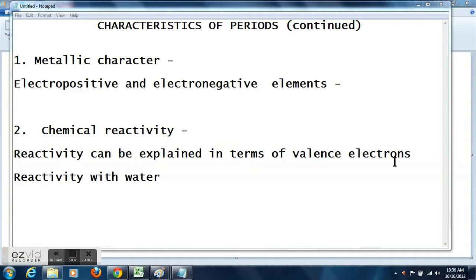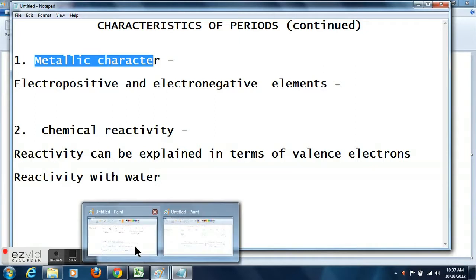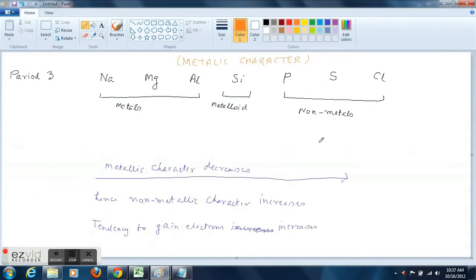Now we come to the second tutorial on characteristics of period, which is a continuation of the previous tutorial. Here we will discuss two characteristics. One is metallic character, second one is chemical reactivity. First let me discuss metallic character. We will discuss what are electropositive and electronegative elements.